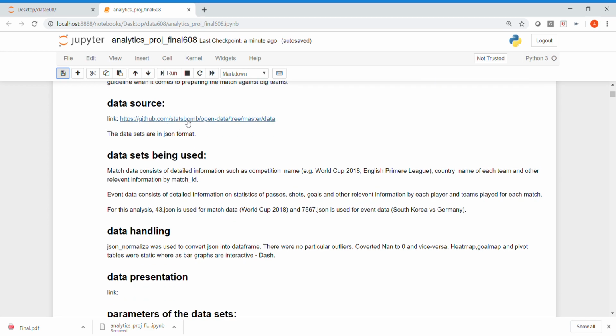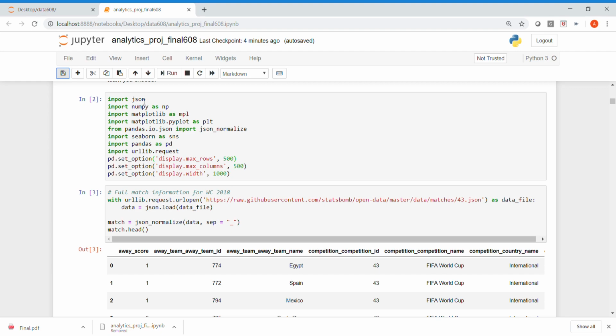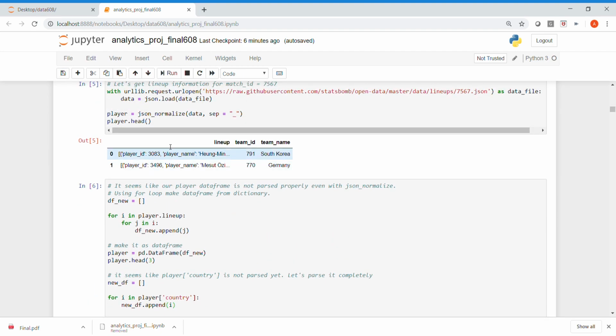The data source is StatsBomb. StatsBomb is basically an open data source, and the data sets are in JSON format. The libraries used are JSON, NumPy, Matplotlib, Pandas, json_normalize, which comes from Pandas, Seaborn, and urllib, which is used to extract the JSON file to create a data frame from a dictionary.